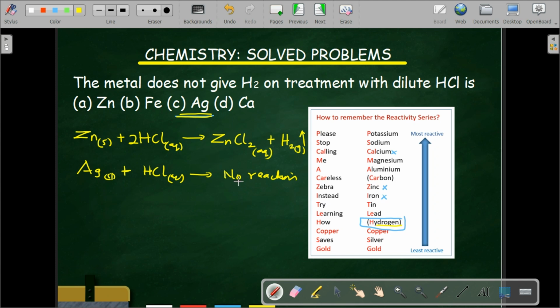So in this question, our correct answer is silver. Zinc gives hydrogen gas, iron gives hydrogen gas, calcium gives hydrogen gas, but silver does not give hydrogen gas when reacted with that mineral acid. So that's all for that question. See you in the next question.